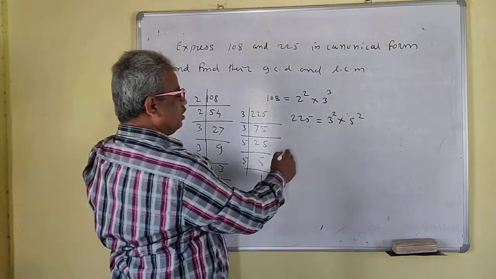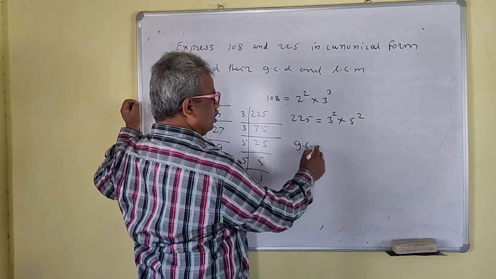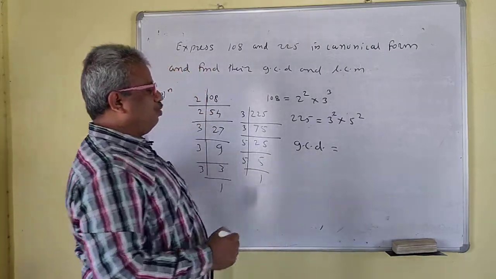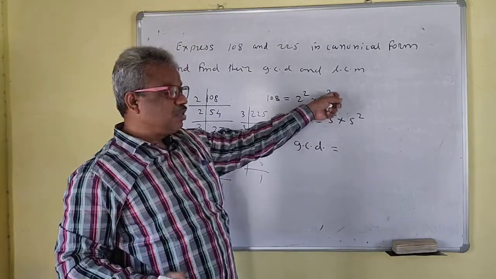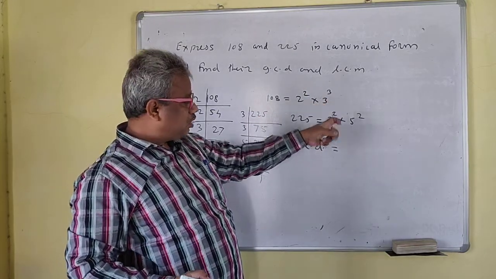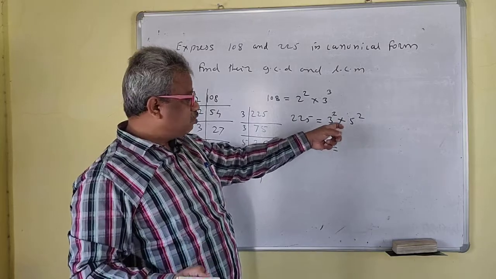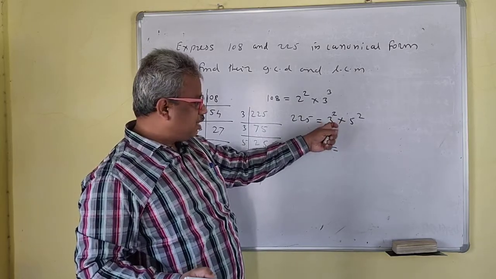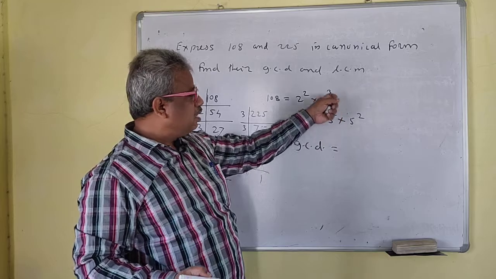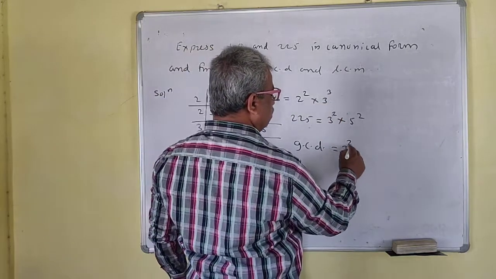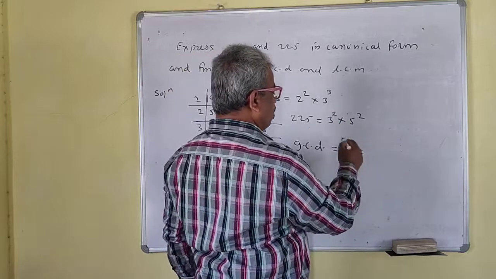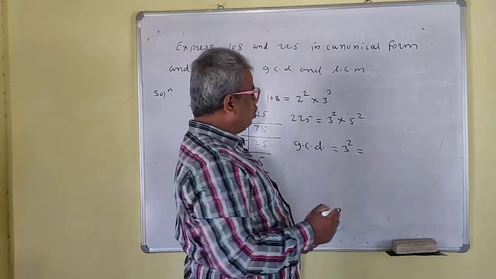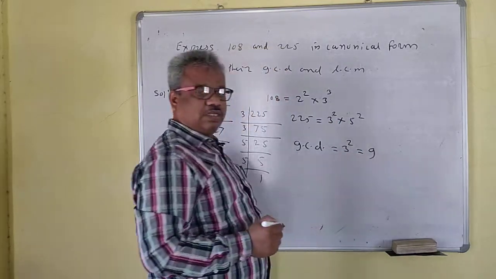Now we'll write the GCD. See, 2 is not common here. 3 is common. But how many times is 3 common? So take the lesser power of 3. The lesser power of 3 is 2 here. So 3 square is your GCD, and 5 is not there. Only 3 square is common to both. So 9 will be your GCD.